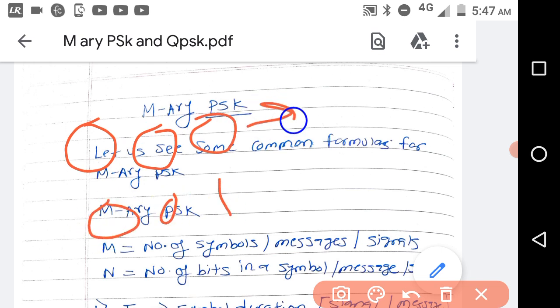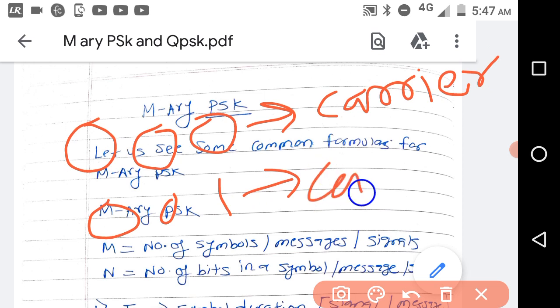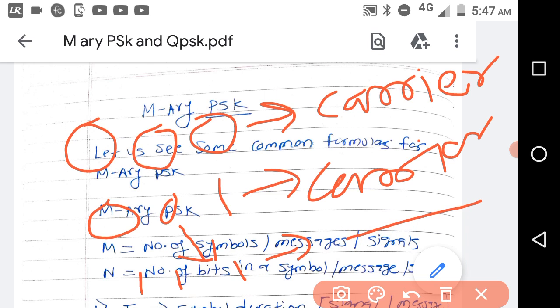So for this you are using one carrier with a different phase because it is a PSK, another carrier with different phase. Like that there are 8 messages. Here also carrier with different phase. Now the duration of these 3 bits will be 3 TB.